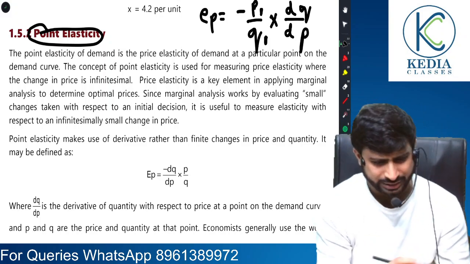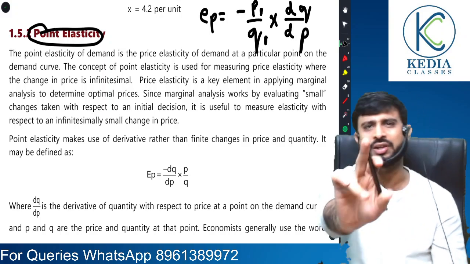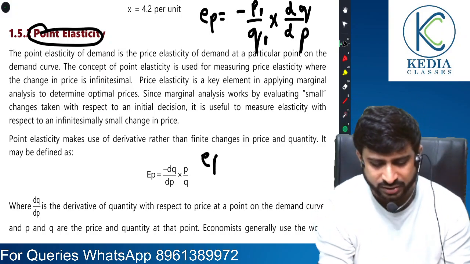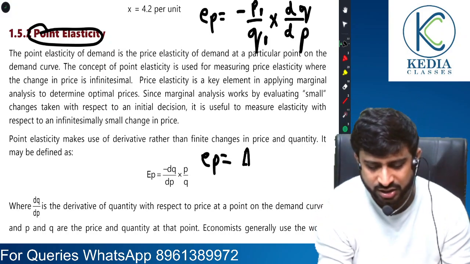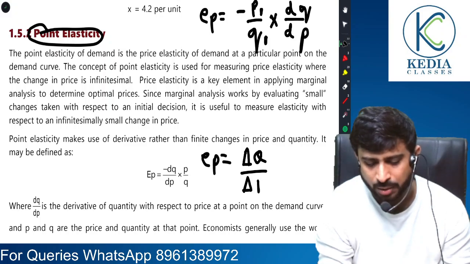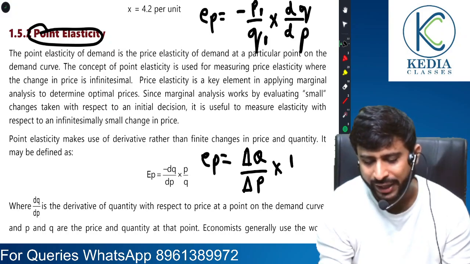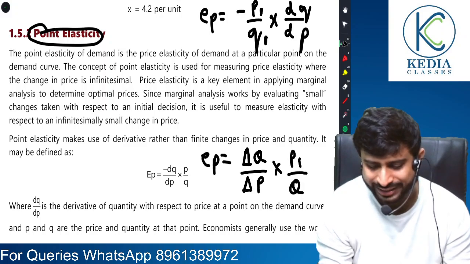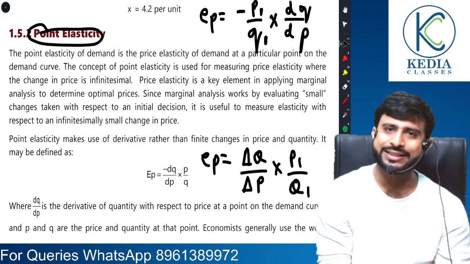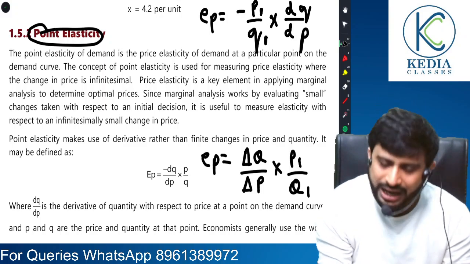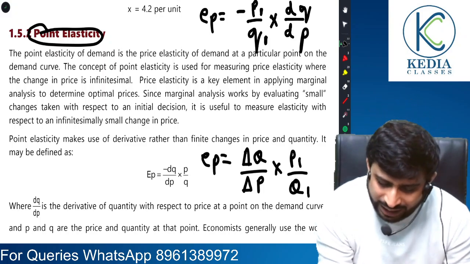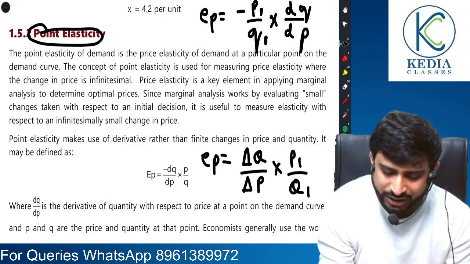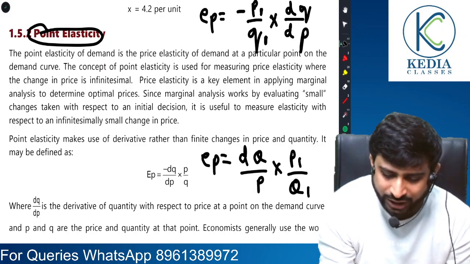What did we study under the percentage method? Tell me something. Sir, in the percentage method you told us change in quantity by change in price into original price by original quantity. Yes or no? Did I not tell you this? Yes. Just that this delta converts to derivative. Instead of this delta, we write d.